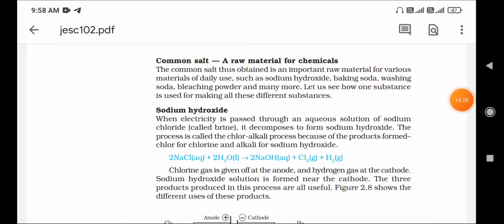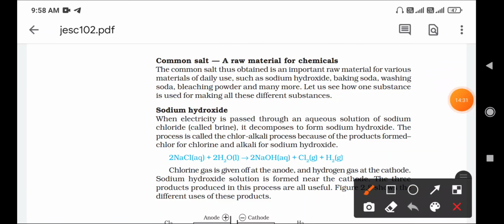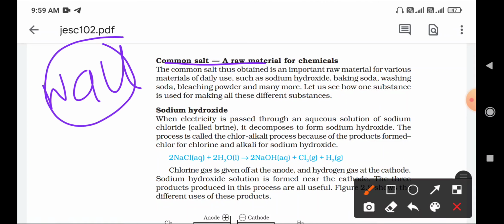Next here, common salt. Common salt is very important for manufacturing of different compounds, like sodium hydroxide, baking soda, washing soda, and bleaching fluid. So many other compounds are formed with the help of which compound here? Sodium chloride. Remember that. So the common salt thus obtained is a very important raw material for various materials. Here raw material means main component, such as sodium hydroxide, baking soda, washing soda, bleaching powder, and many other compounds.